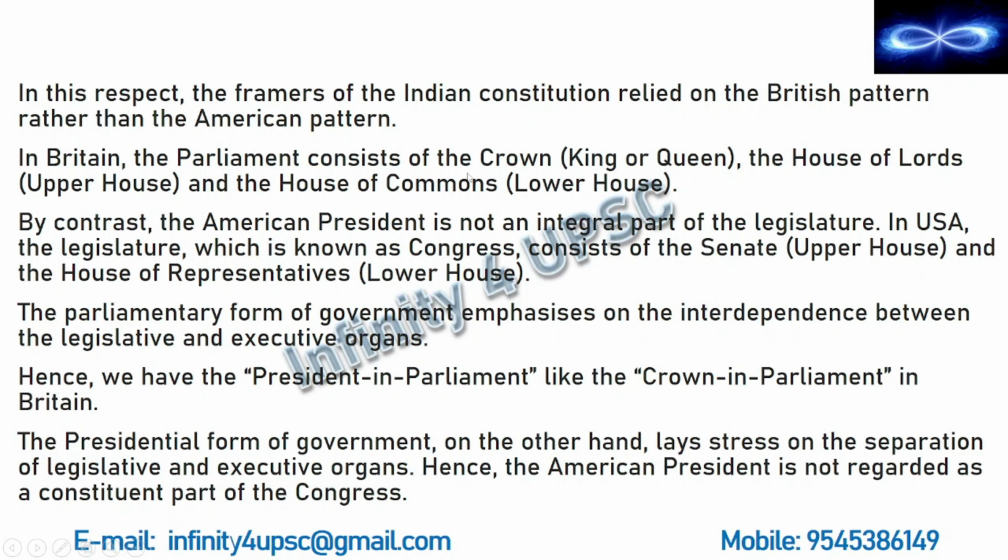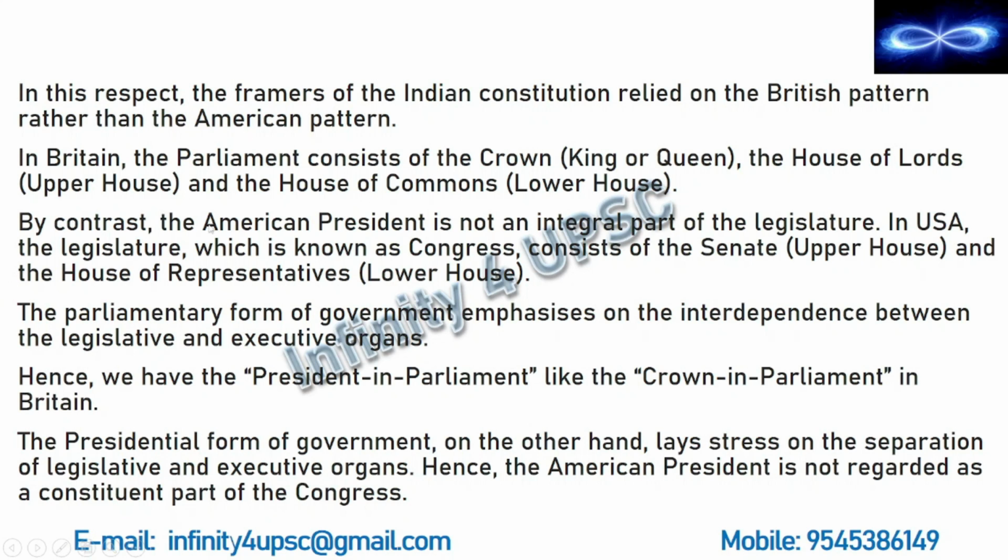That is, the crown is also part of the parliament, like we have the president being a part of parliament. And we are not following the American pattern because America follows the presidential form of government and not the parliamentary form of government. So in Britain, we have the crown, it could be the king or the queen, and they have the House of Lords, which is their upper house, and the House of Commons.